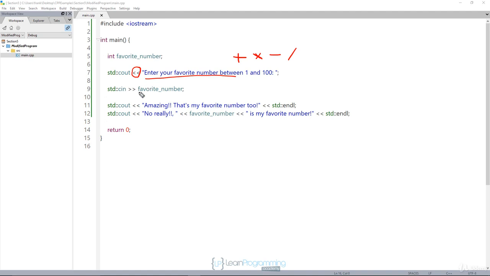Same thing with the stream extraction operator. This one takes something from the console and stores it into a variable, in this case, favorite_number. There's also that double colon right here. That's the scope resolution operator. We'll talk about all of these operators as we go on to section 9 in the course. C++ also has punctuation. Things like semicolons at the end of statements, curlies, open and close quotes, parentheses. It's got all kinds of punctuation.